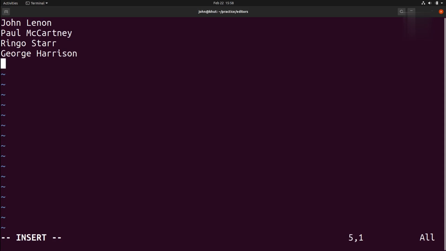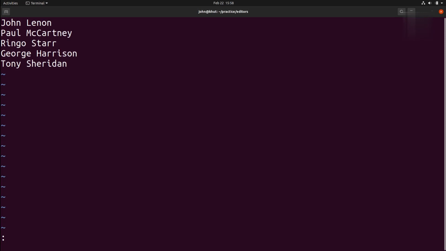Back to editing the file. Let us add one more name to this. That should do. Let us go back to the command mode by typing escape. And I type colon. Oh wait, Tony is not really Beatles, is he? Certainly a great artist, and he collaborated a lot with Beatles, but not really part of the four. So I may not want to put his name in this text file. I would want to keep the file as it was before this edit.